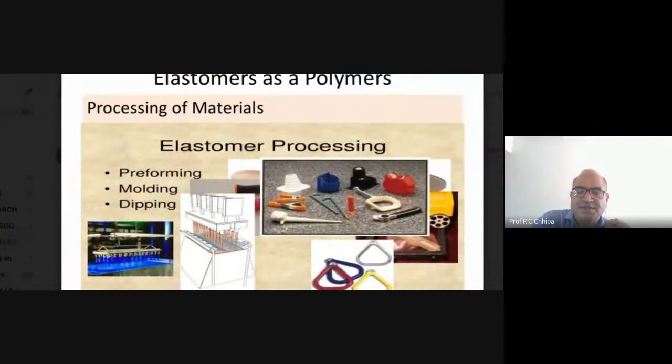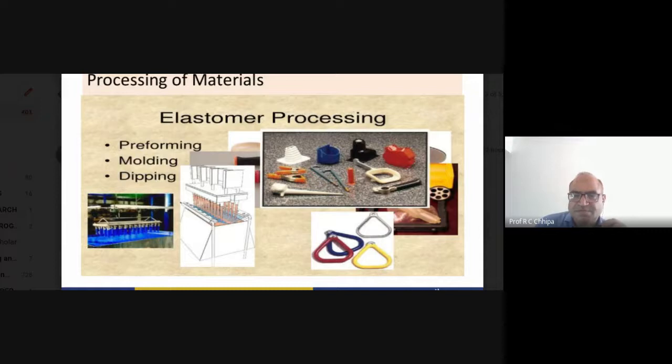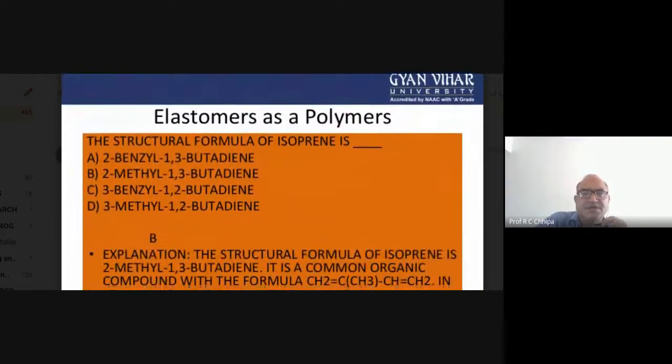How can we get the processing of different elastomers? Whatever the different processes, these can be processed in the chemistry lab where all the facilities are available, and we can make those particular products, those particular articles, in the laboratory. Here, first of all, the preforming, then the molding, and then dipping. So different elastomer products are obtained.